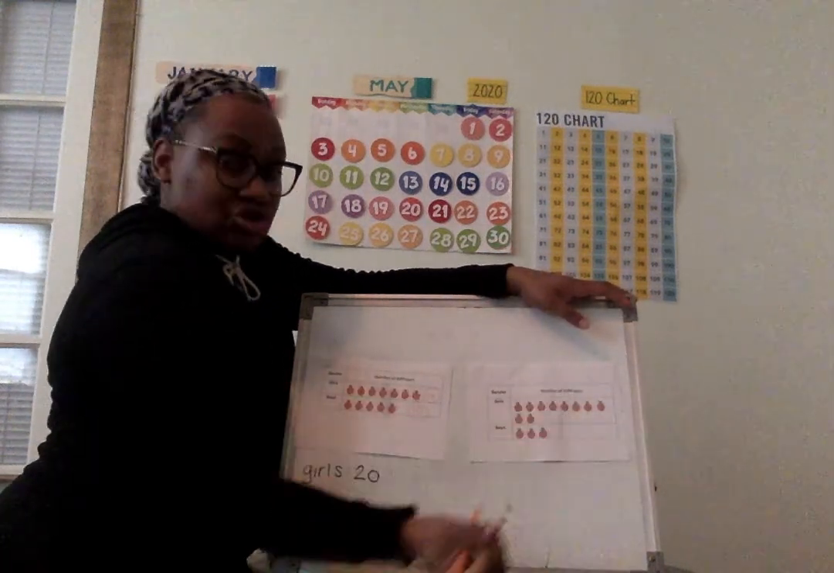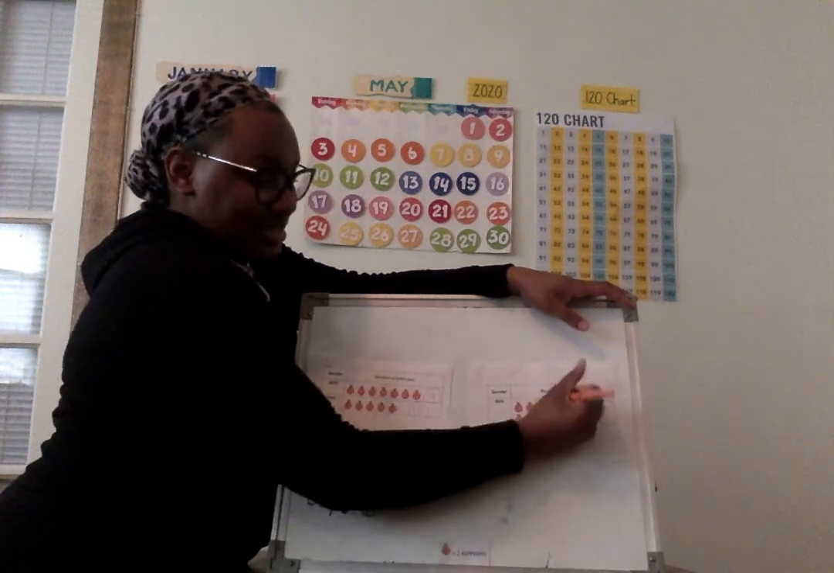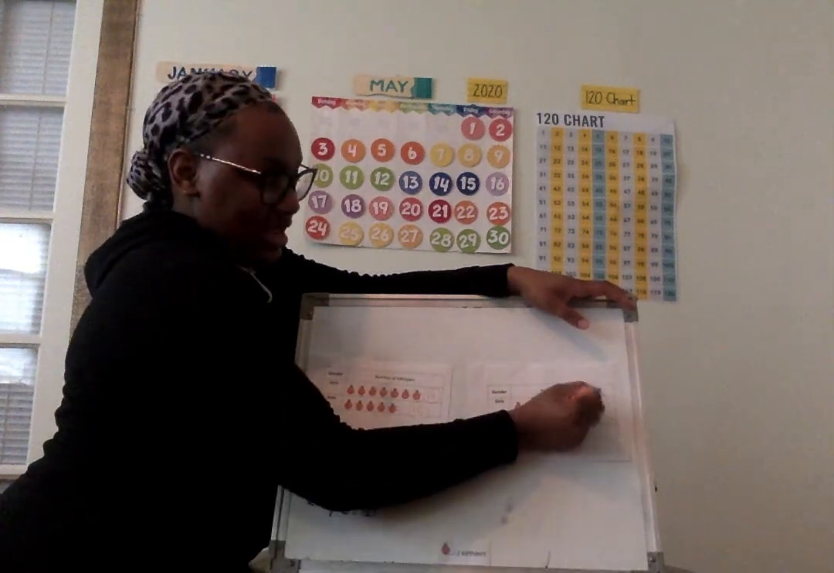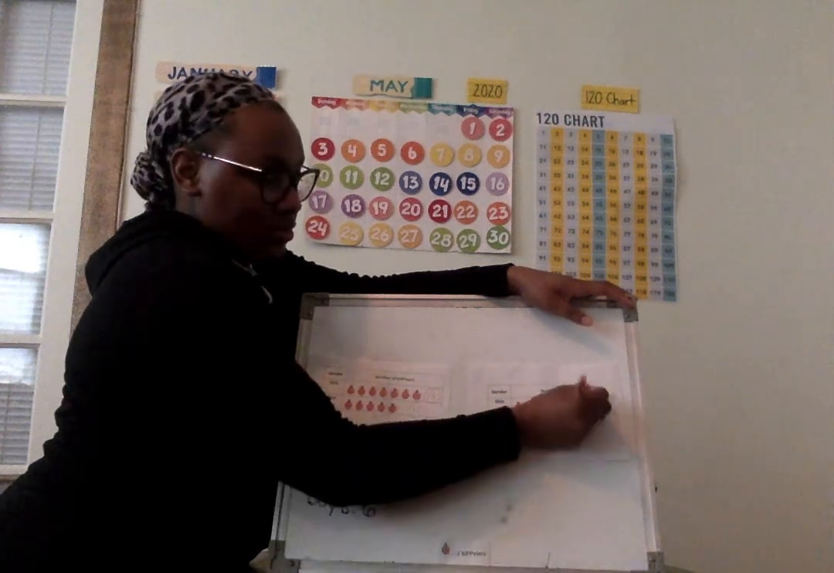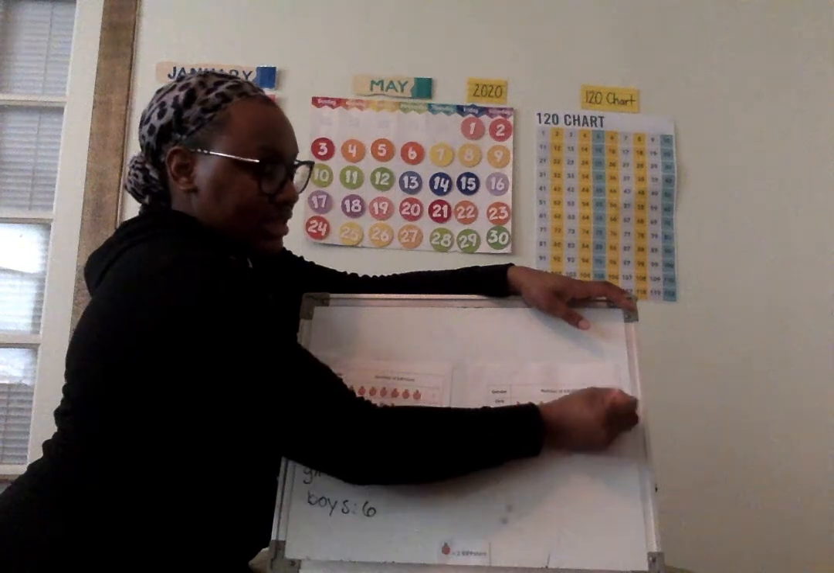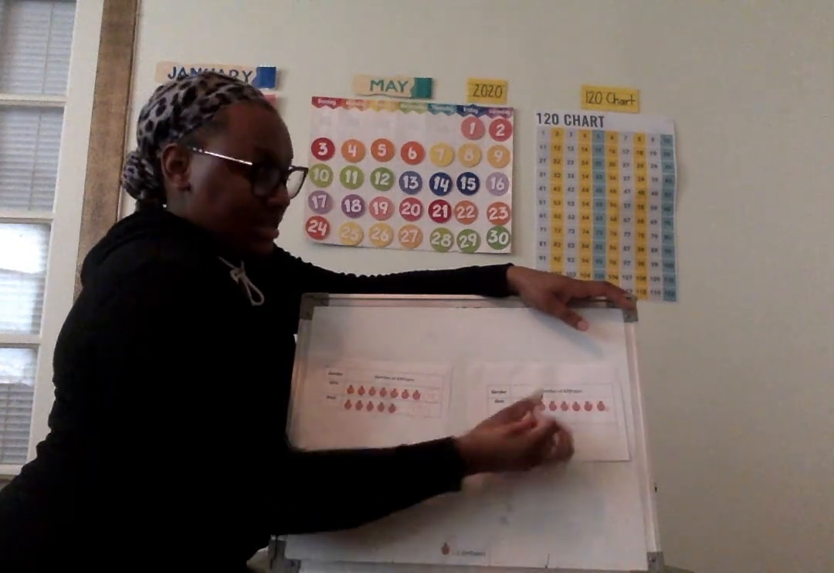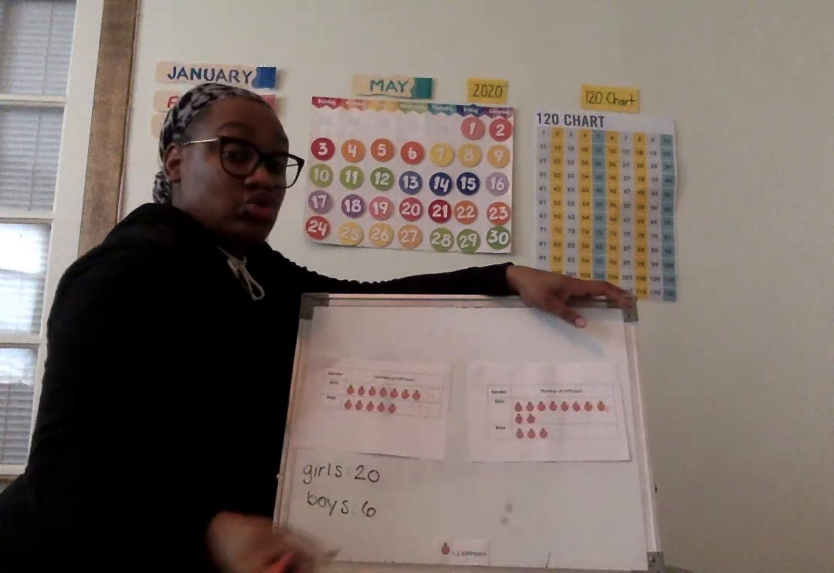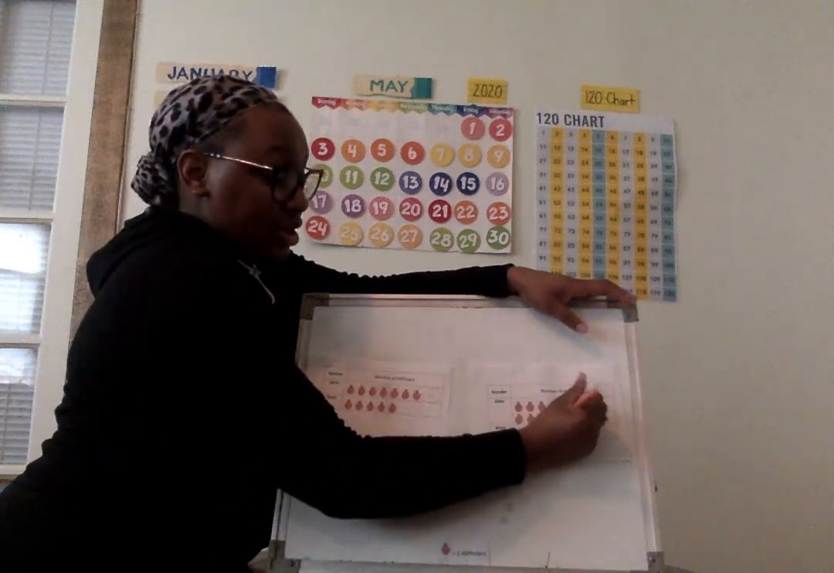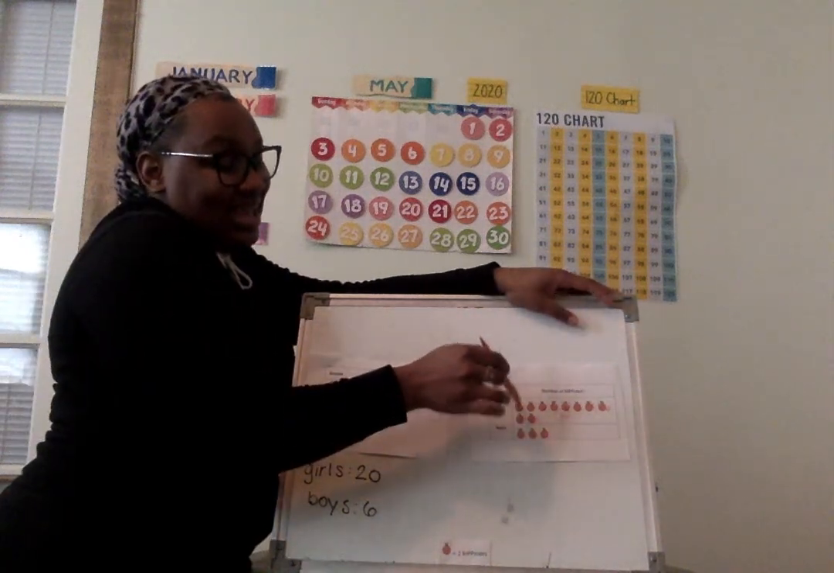Count with me. 2, 4, 6, 8, 10, 12, 14, 16, 18, 20. So we know here, 20 girls like oranges in this graph.